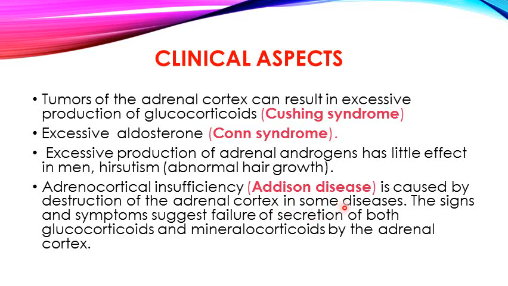Autoimmunity also affects the adrenal gland, leading to Addison's disease, which is because of decreased release of hormones from all zones of the adrenal cortex. Its signs and symptoms suggest a failure of secretion of both glucocorticoids and mineralocorticoids by the adrenal cortex.